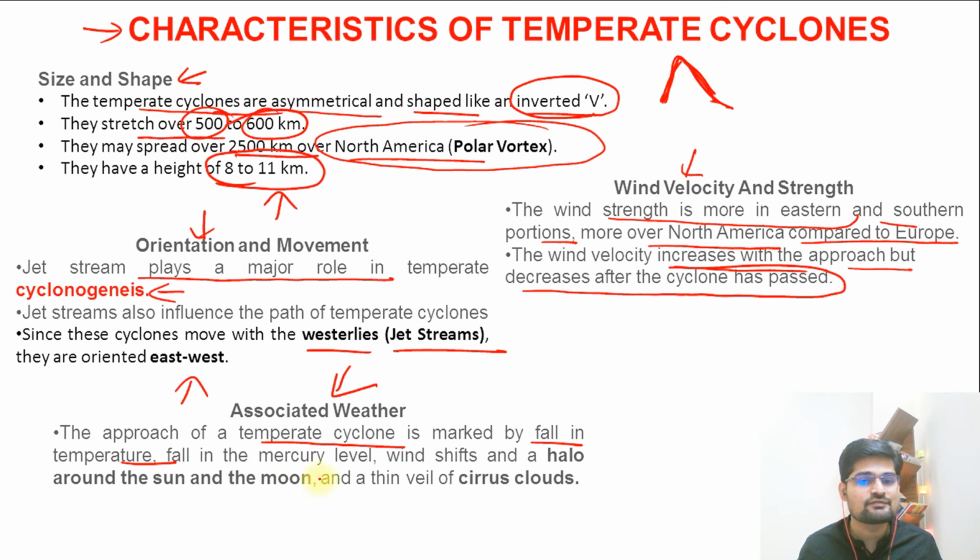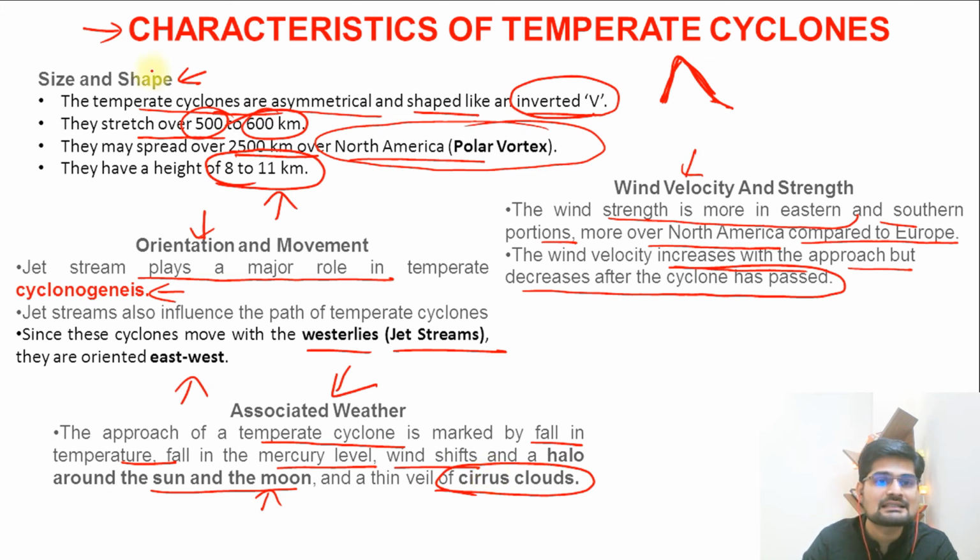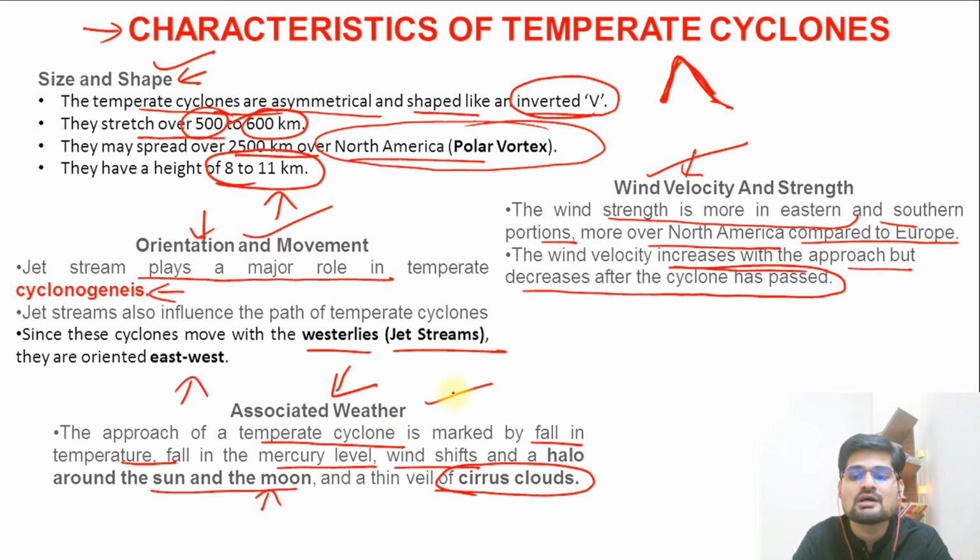Cold is there, so a fall in mercury level, wind shifts, and a halo around the sun and moon is also created during this time, as cirrus clouds create a veil around them. So these are the characteristics under the headings of size and shape, wind velocity and strength, orientation and movement, and associated weather conditions that we need to remember.